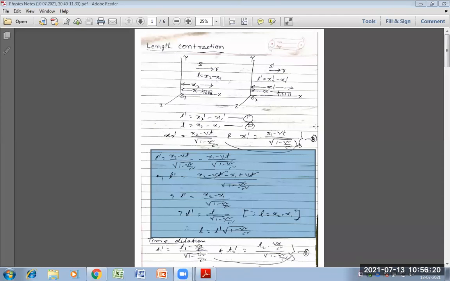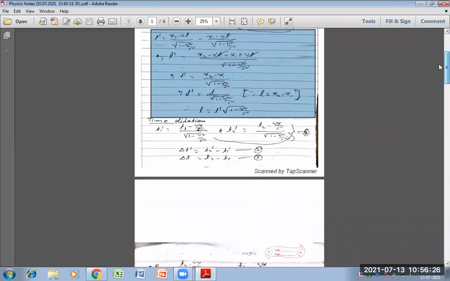So, let's start time dilation. This is the part of time dilation, below the part on length contraction.